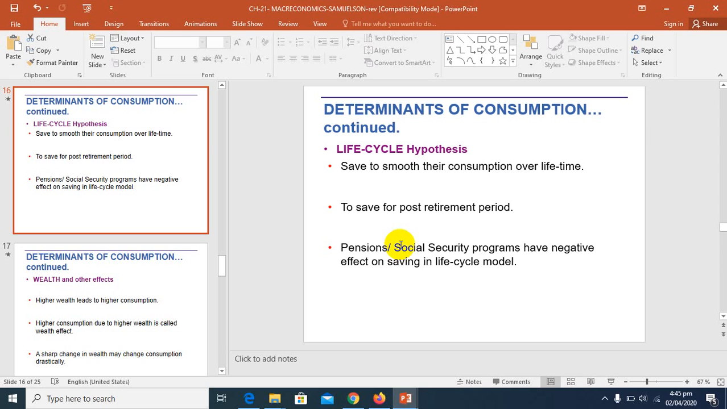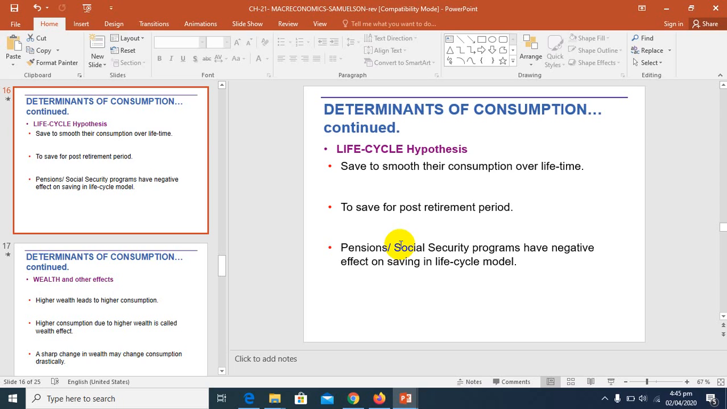Now consumers in middle age, instead of saving more, are spending, because they already know that the government is cutting some amount from their permanent income in order to support them after retirement.